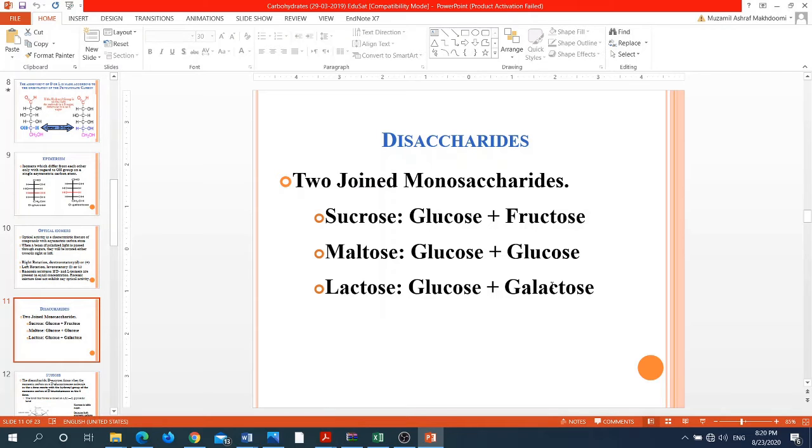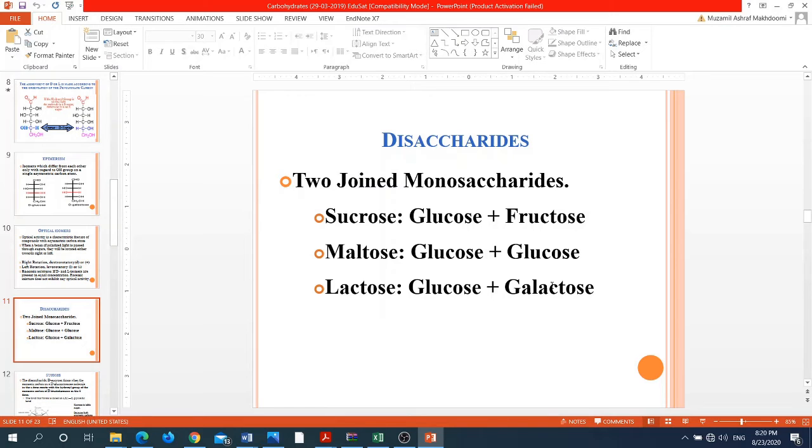The second class of the carbohydrates are the disaccharides. Disaccharides, as the name suggests, are the carbohydrates which are composed of two monosaccharide units.